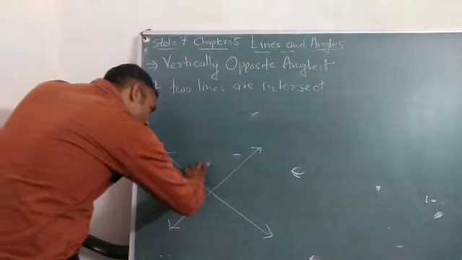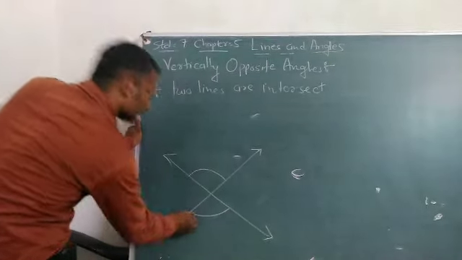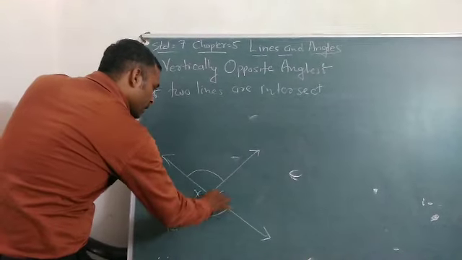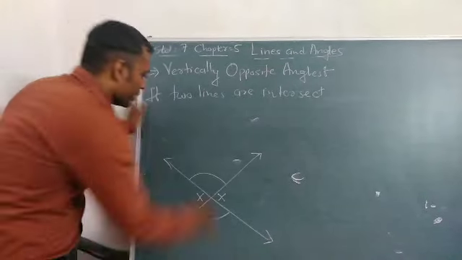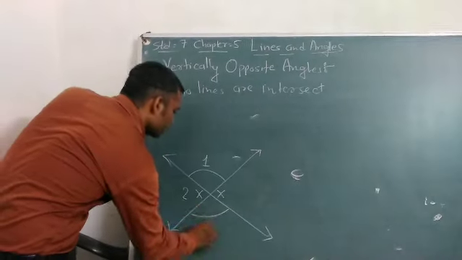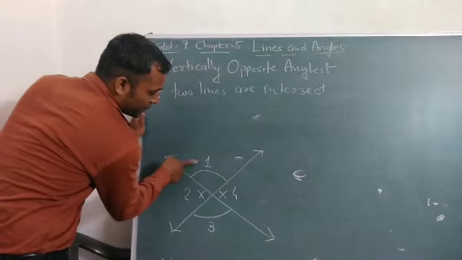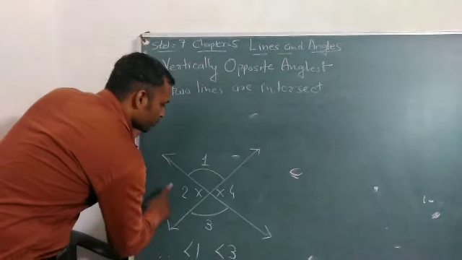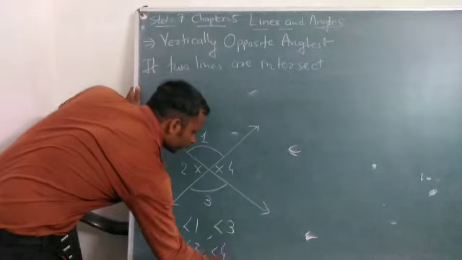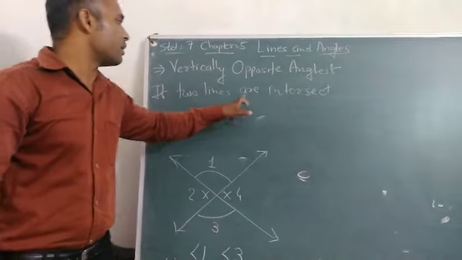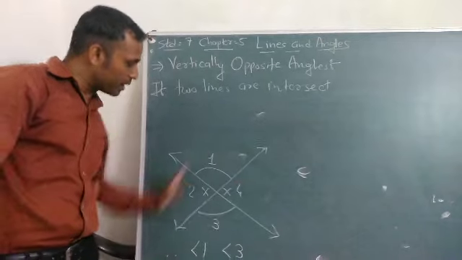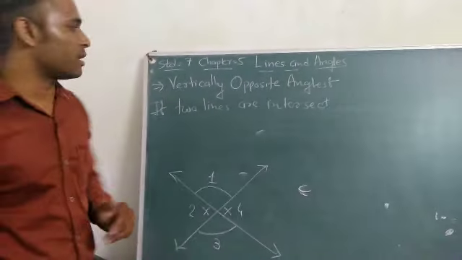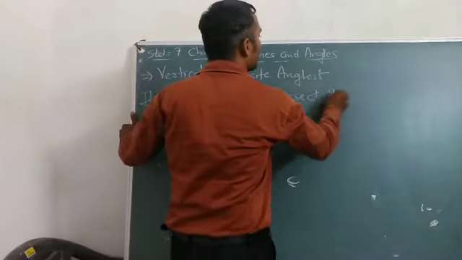So now this angle and this angle, this angle and this angle. Name them 1, 2, 3, 4. So now the opposite angles: angle 1 and angle 3, angle 2 and angle 4. So now if two lines intersect, the opposite angles are known as vertically opposite angles,